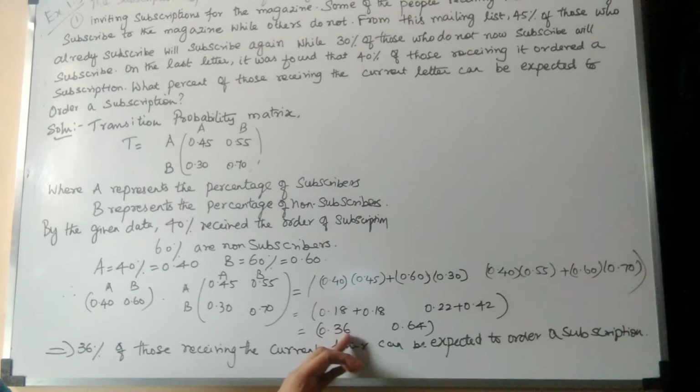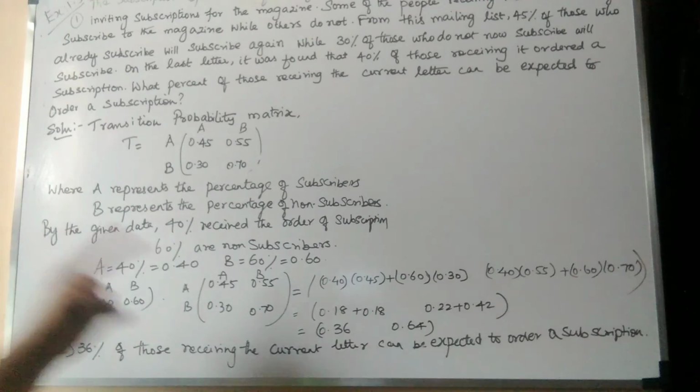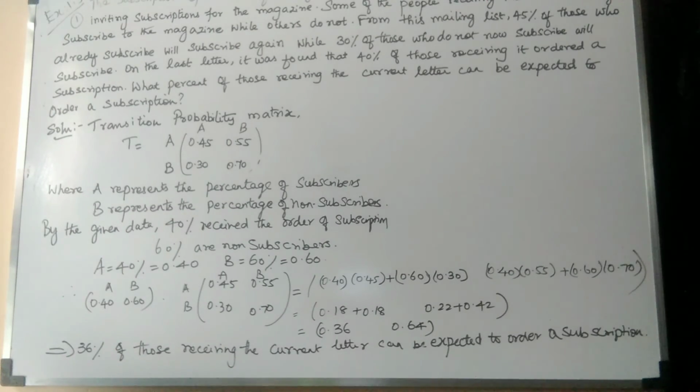So 0.36 means 36%, and 0.64 means 64%. So from the current letter, 36% of those receiving it are expected to order the subscription. The remaining 64% will not subscribe. Only 36% are expected to subscribe. So using this transition probability matrix, we can solve the answer.